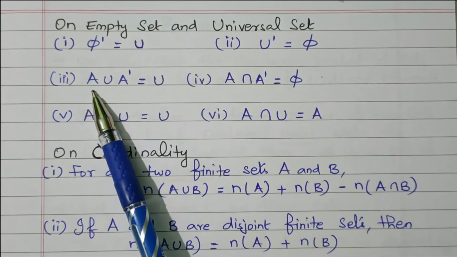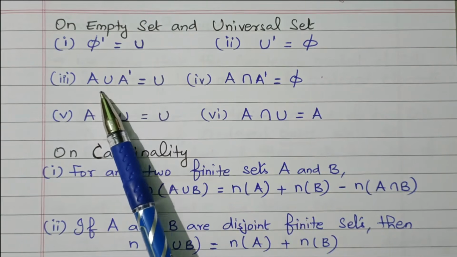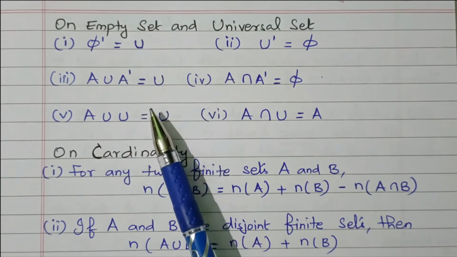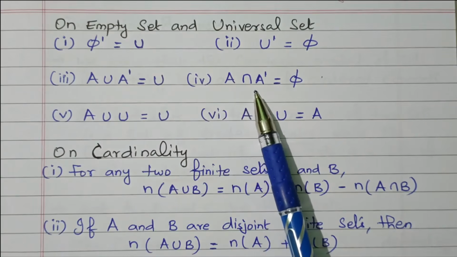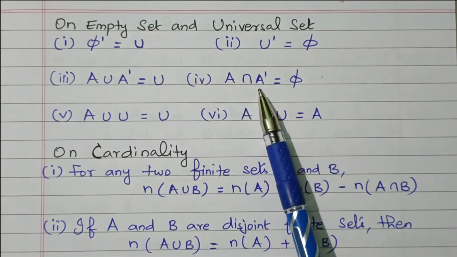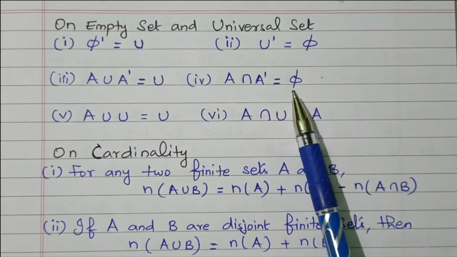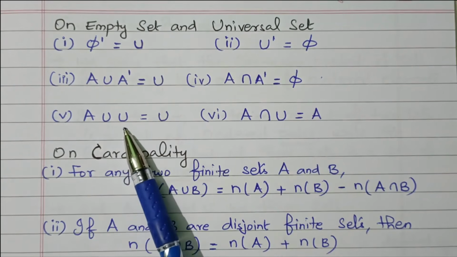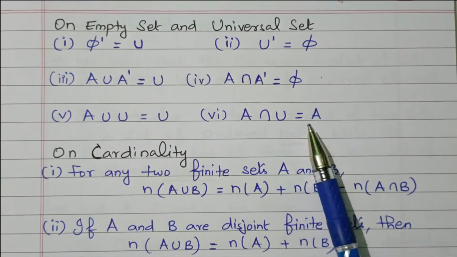Very simple. A union A dash equal to U. A means the set, A dash means other than the set. So while combining both, you will get the universal set. Then A intersect A dash equal to pi. A is the set, A dash means other than A. So while combining the two, we will get pi only, the null set. A union universal set equal to U. A intersect universal set equal to A.